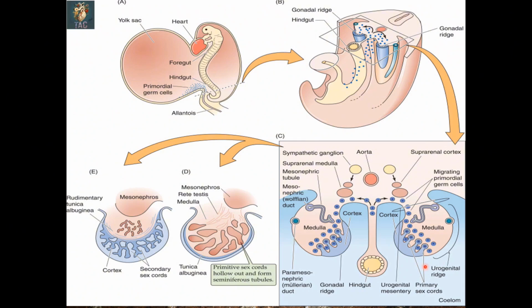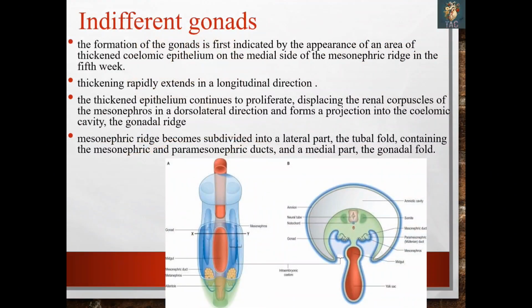Then in this area you can see also that after their arrival they are migrating through the dorsal mesentery into the area of the genital ridge, and then they are incorporated and they are forming the primary sex cord. Then the fate of the primary sex cord is different in both the sexes, in both male and female, and we will discuss it in detail in the next slides. So first we will study the indifferent gonads.